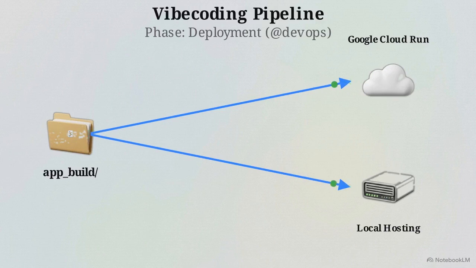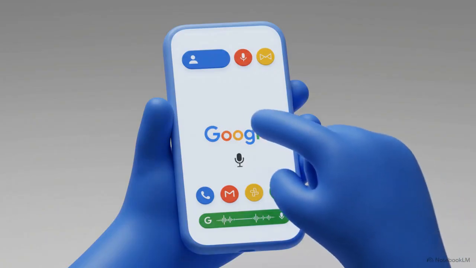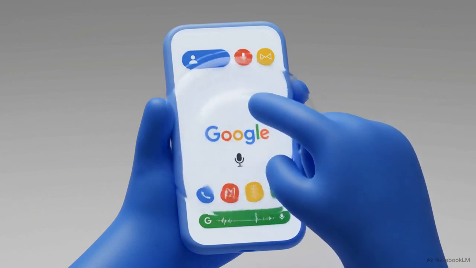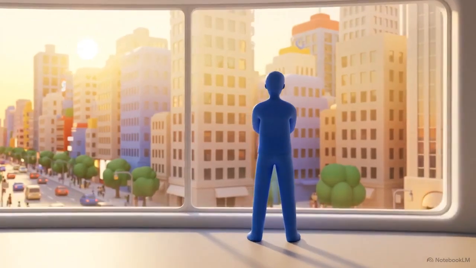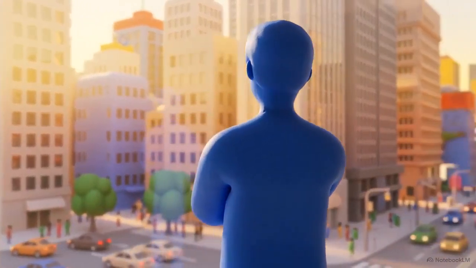It installs the necessary libraries and either hosts the application locally or containerizes it and deploys it live to Google Cloud Run. Because each specialist handles their exact portion of the pipeline, you move seamlessly from a raw idea to a live, clickable URL without manually writing the code yourself. In this system, a developer can move from concept to prototype in minutes, freeing you to focus on strategy rather